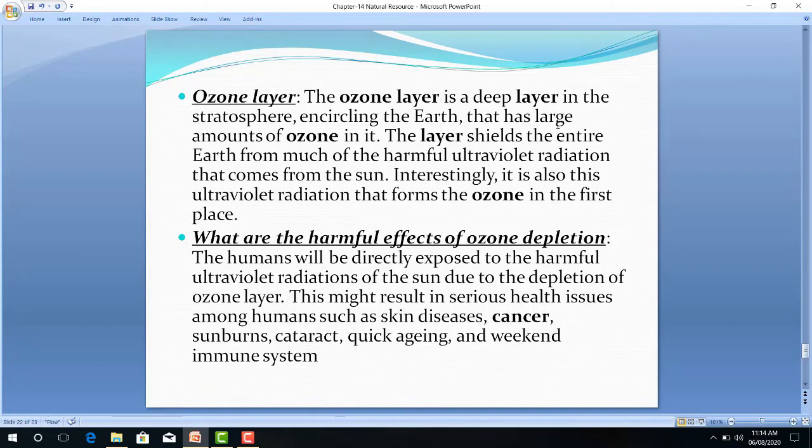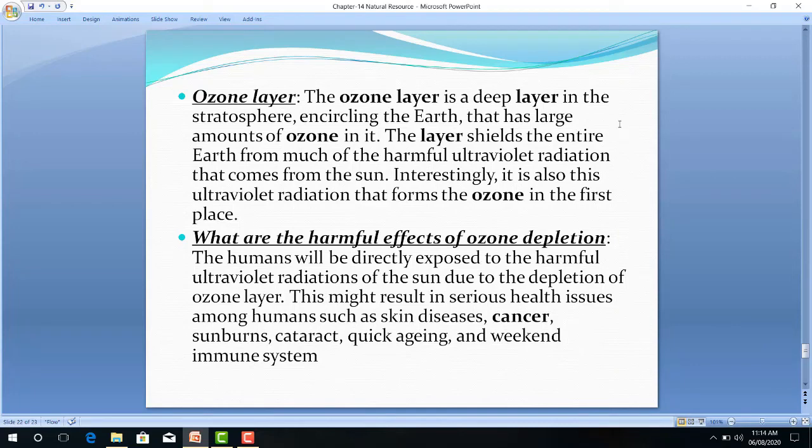This might result in serious health issues among humans such as skin cancer, skin disease, sunburns, cataract, that means मोतिया जिसको बोलते हैं, and quick aging, wrinkles हो जाते हैं body skin में, and weakened immune system, not only for human beings but other marine animals also.